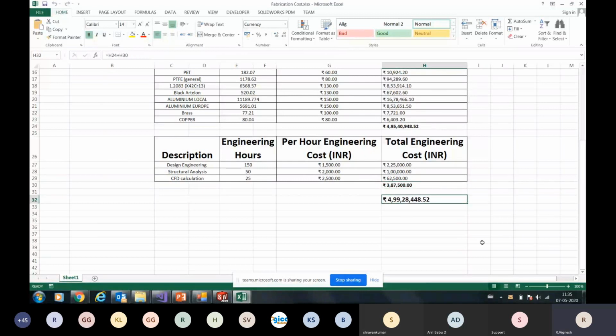Now, if you want to add the packing cost, we have given you a provision wherein you put in the box sizes and the CFT is calculated, and you enter the per CFT cost and you get the packing cost. And also transportation: you can add the vehicle details, the quantity per vehicle cost, and you can get the complete project cost. So we have tried to cover all the major components of the project costing.